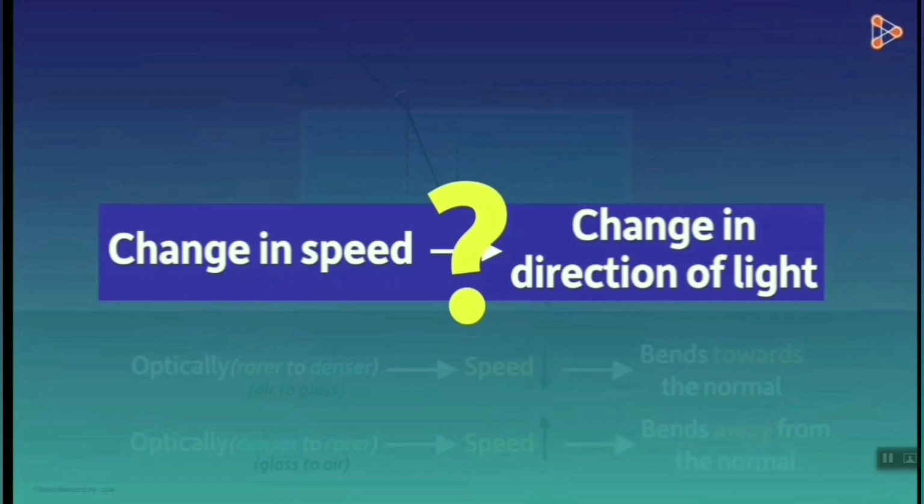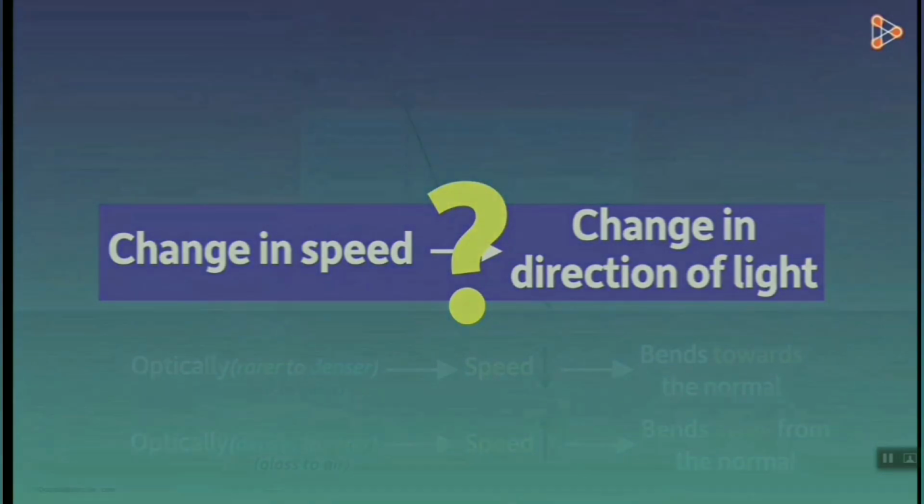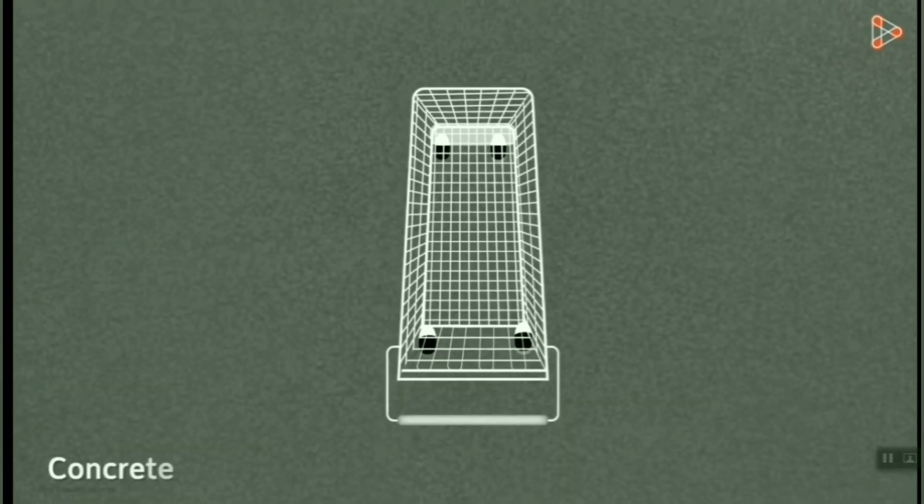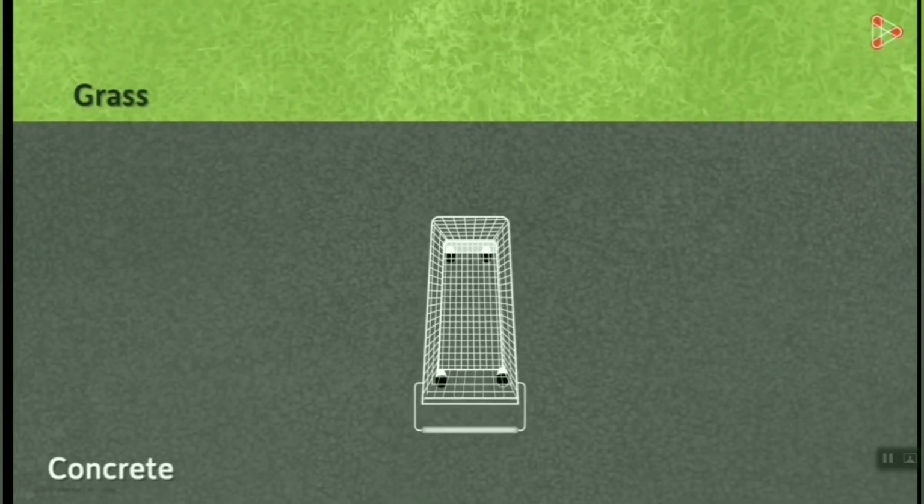For the next few minutes, just forget everything I told you about anything related to light and just concentrate on what I'm about to show you. Here's a shopping cart which has rotating wheels. Say I want to move this shopping cart from the road to the grass. Obviously, I will push it or apply a force on it. Assume that I will apply a constant force throughout its journey.